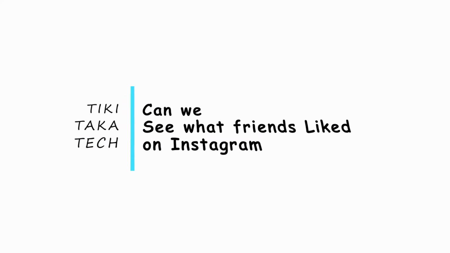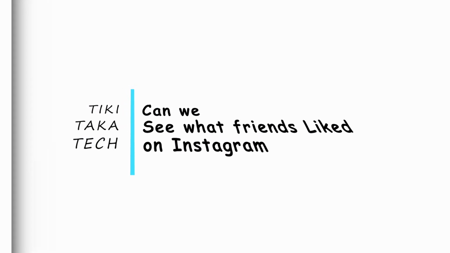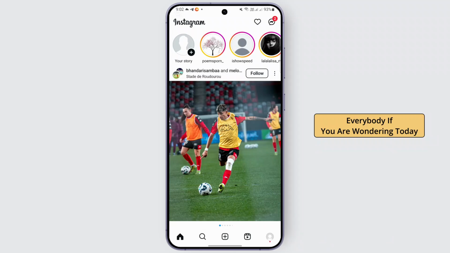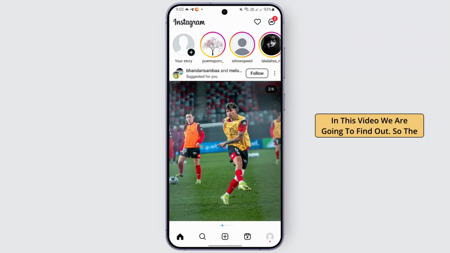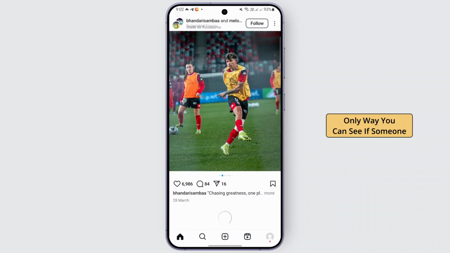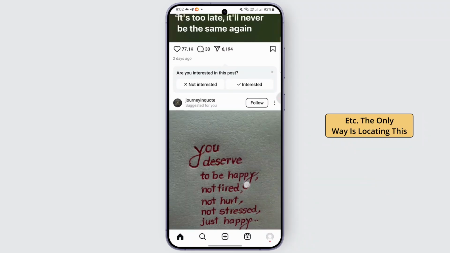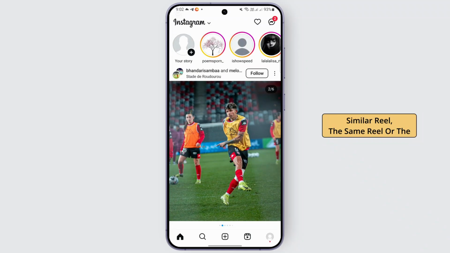Can we see what friends liked on Instagram? Hello everybody, if you are wondering, today in this video we are going to find out. So the only way you can see if someone has liked a post, reel, etc. is by locating the same reel or post that your friends may have liked.